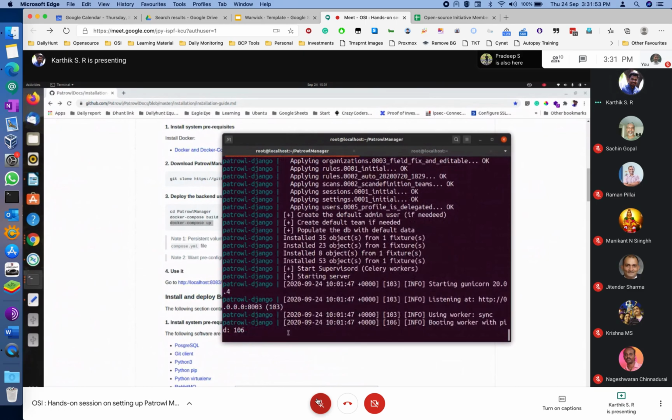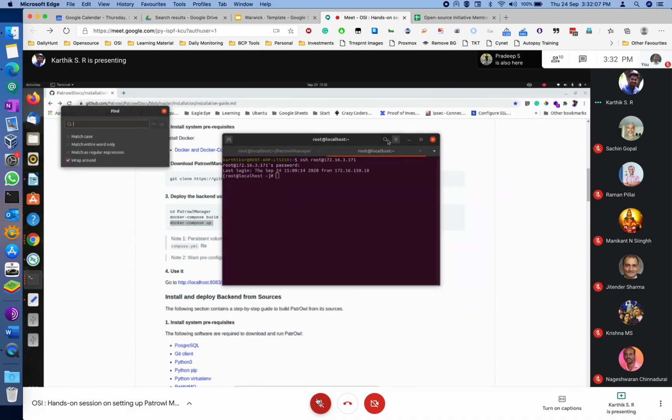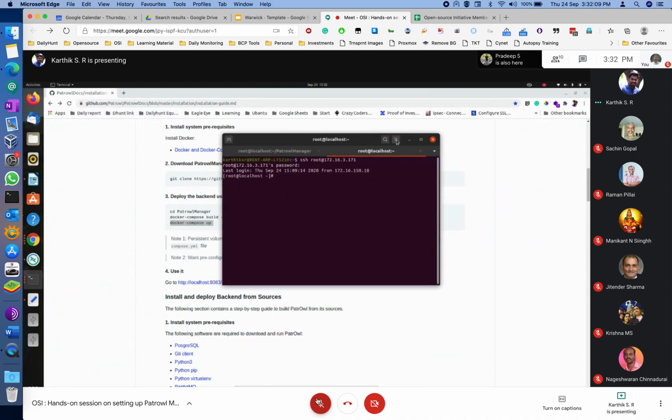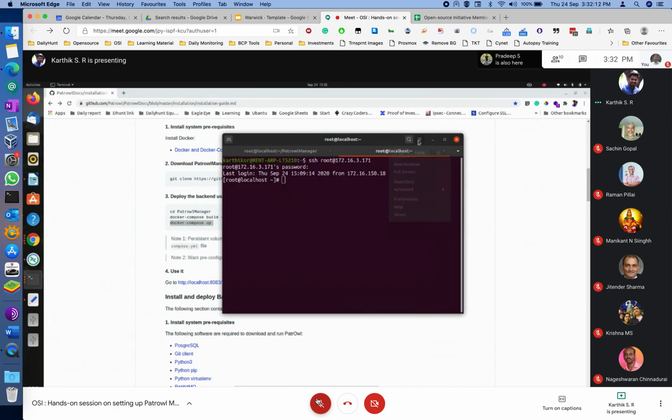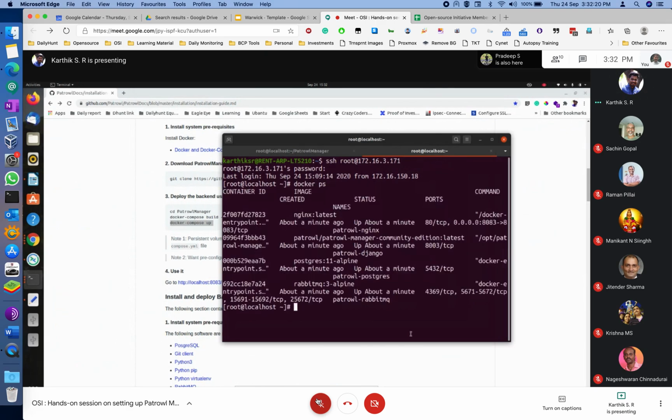Okay, I think it is up. Since I didn't give that ampersand symbol, it is still in that process. That's why I opened another terminal. Okay, the Patrol Manager Docker is up right now. We will be able to see it now.